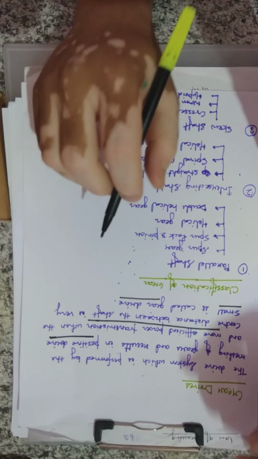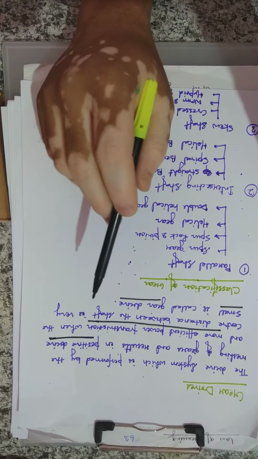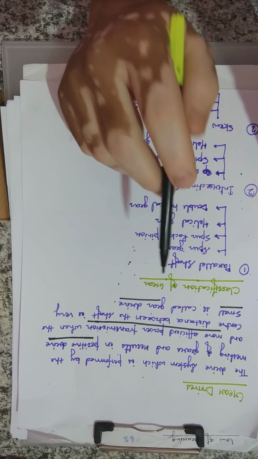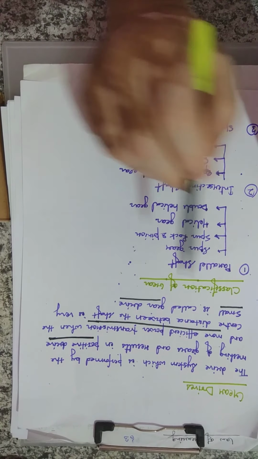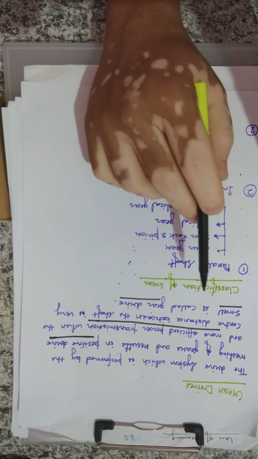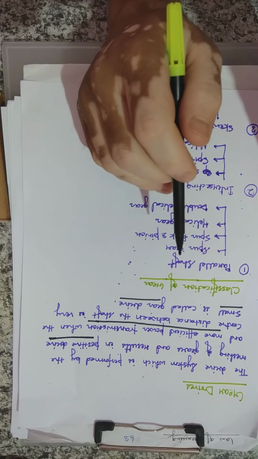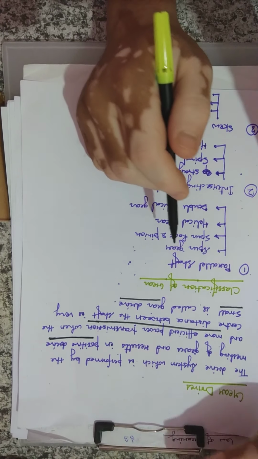So these are the conditions. The first advantage of gear drive is that it is a positive drive with more efficient power transmission, and when the center distance is very small, it may be considered an advantage or a disadvantage. But when the center distance is small, only then can we use gear drive. Otherwise we can opt for belt drive, chain drive, rope drive. There are many other drives.